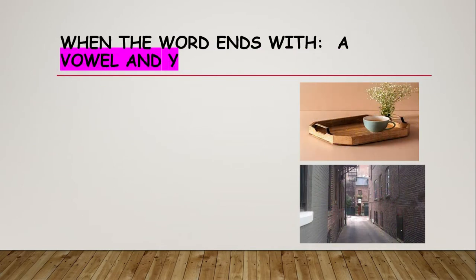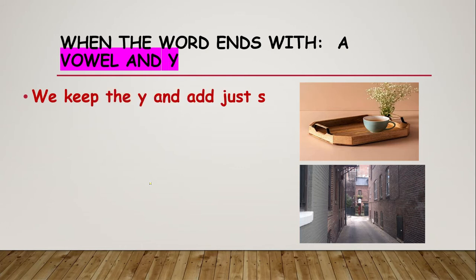So what about when the word ends with a vowel and Y? What should we do here? Should we drop the Y too, or is it a different case? Of course, it's different. We keep the Y. We don't drop the Y here. The word tray ends with AY.